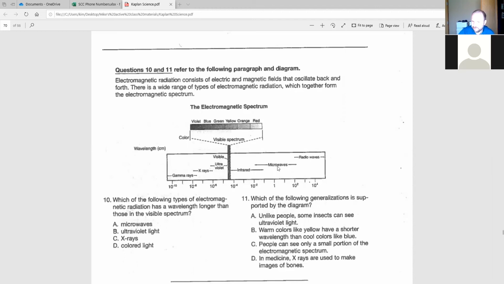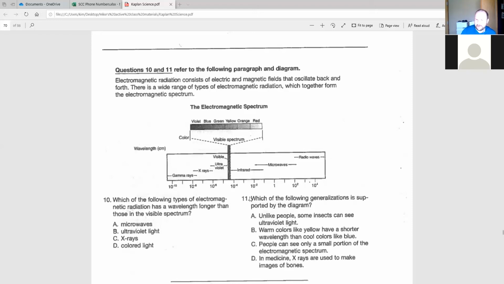Microwaves, okay, microwaves is there. Looks like the right answer. But let's double check. Ultraviolet, X-ray, and colored light. So where's colored light? It doesn't really mention it, but we know colored light is referring to this. Colored light is in the visible spectrum, so it's not. X-ray and ultraviolet light are shorter than. The only answer that makes any sense is microwave.